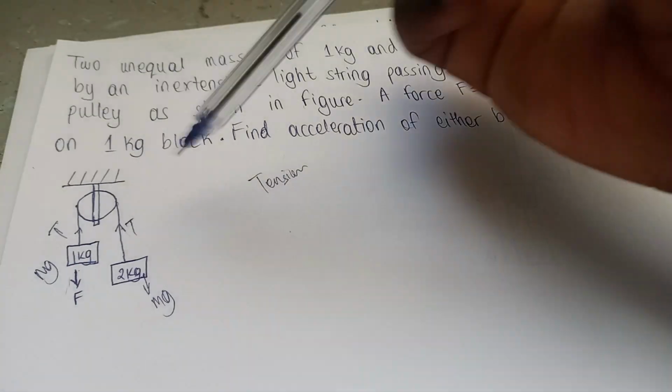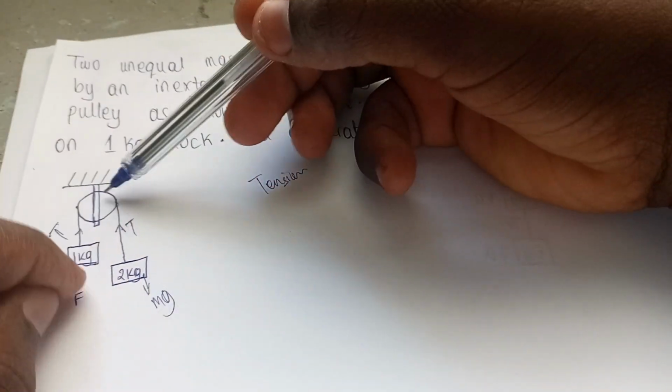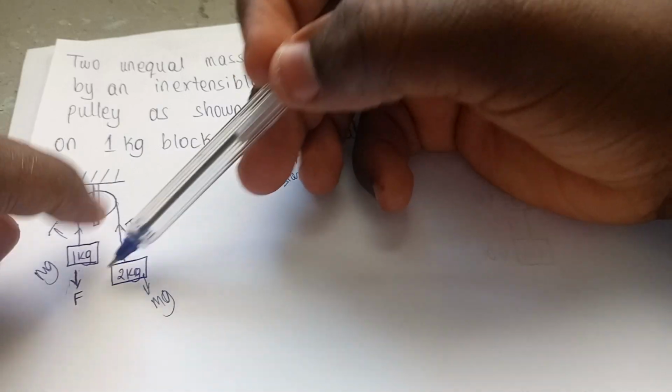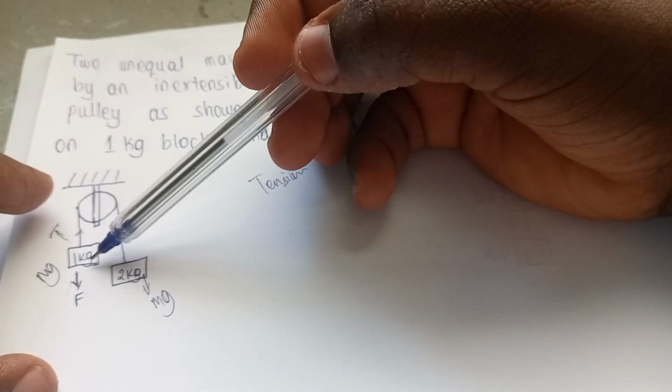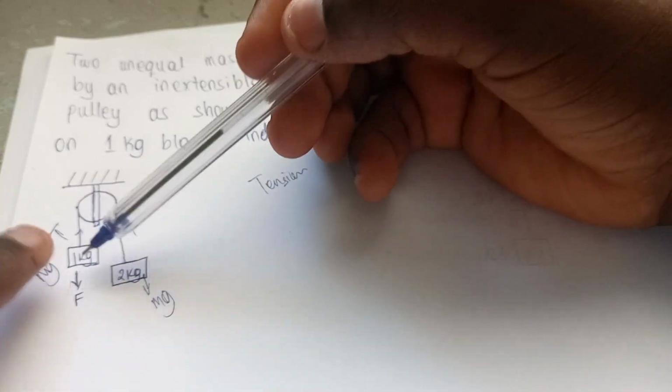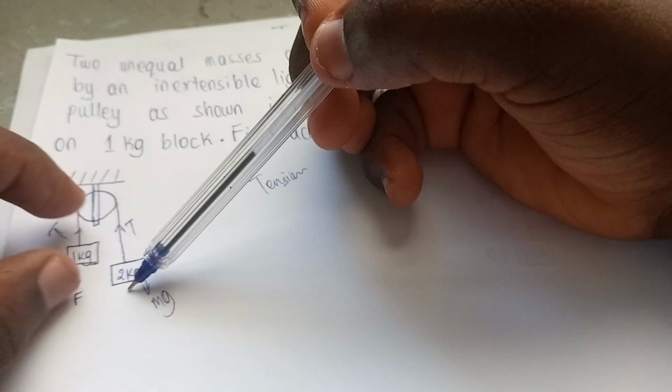Now the acceleration will be the same, because the system will be moving either in this direction or this one, depending on which force is greater. But we have to assume this side will have much more force, 20 newtons plus this weight. I'm sure it will surpass this 2 kilogram weight, right?